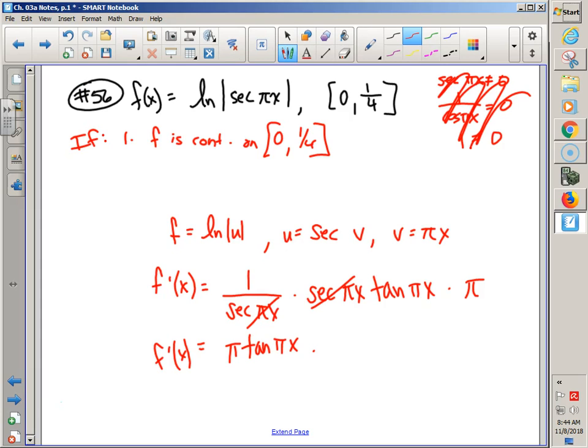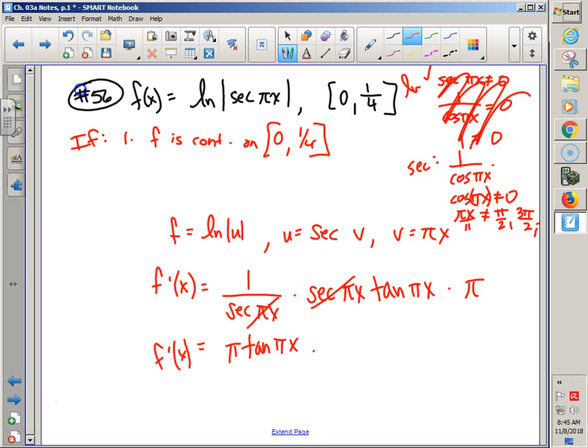Secant, though, has vertical asymptotes. So my ln is fine, because that can't be negative and it can't be 0. But my secant, now I have some issues, because secant is 1 over cosine. Can't cosine not equal 0? If cosine equals 0, then secant doesn't exist. Okay, stink. When does cosine equal 0? At pi over 2 and 3 pi over 2 and 5 pi over 2, and I need this inside piece to never be pi over 2 or 3 pi over 2, or this interval is not very big, so I'm not stressing out about having a lot.